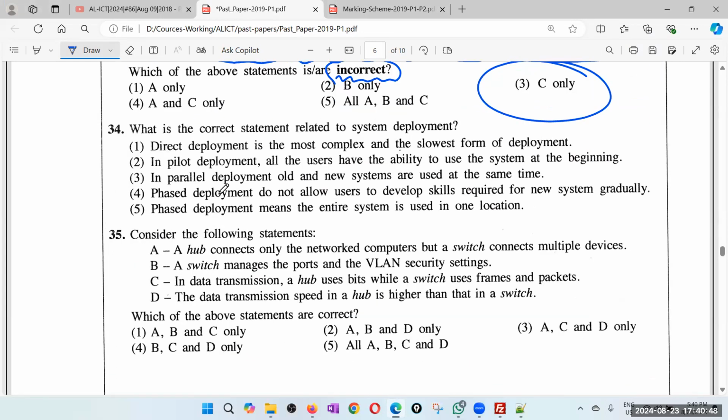34. What is the correct statement related to system deployment? Remember the planning stage or preliminary investigation and feasibility study, then requirement analysis, system design, development, testing, deployment or implementation. So deployment is when our solution is now deployed or implemented on a server, especially if it is a web application.